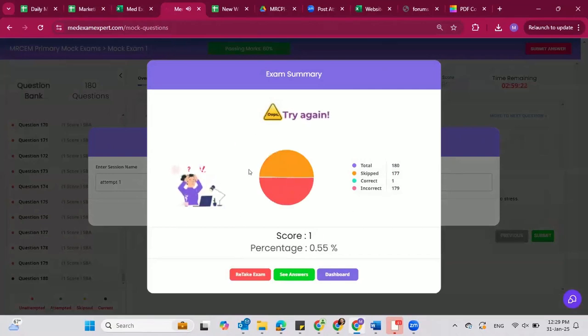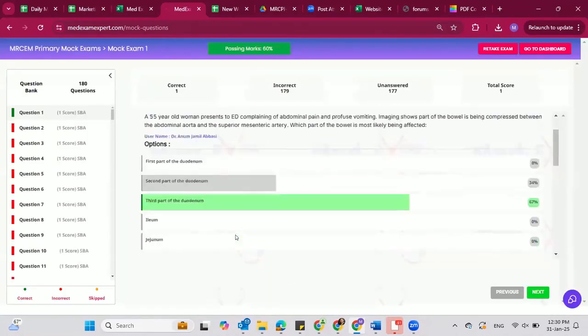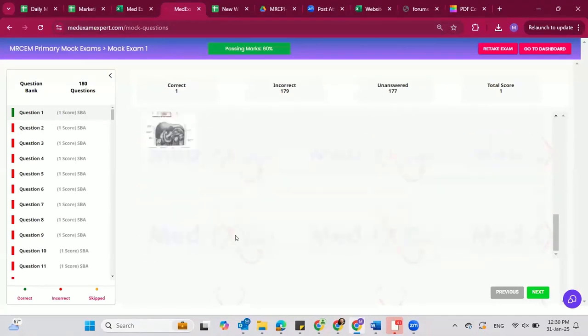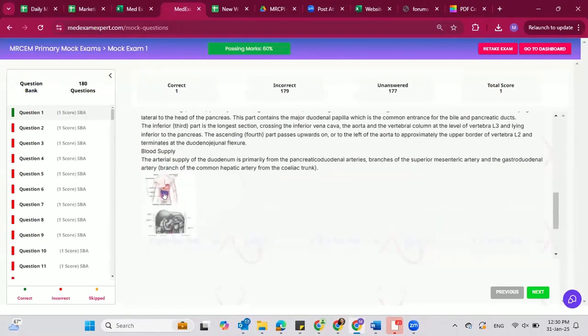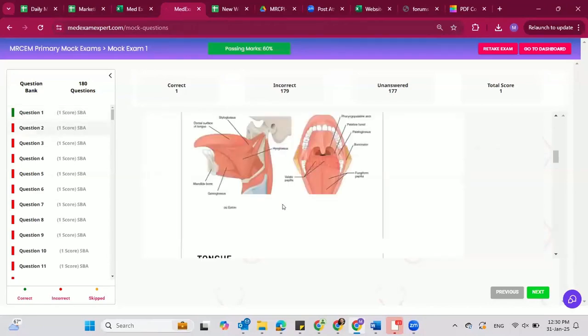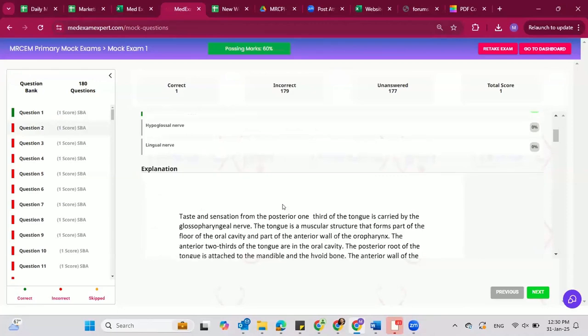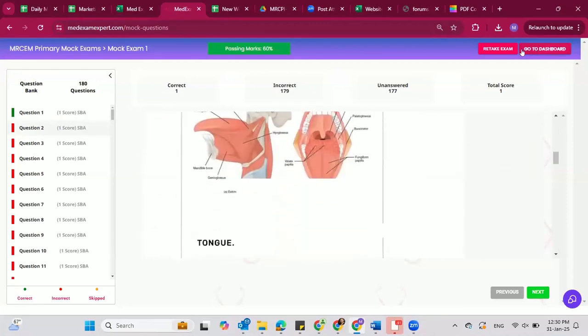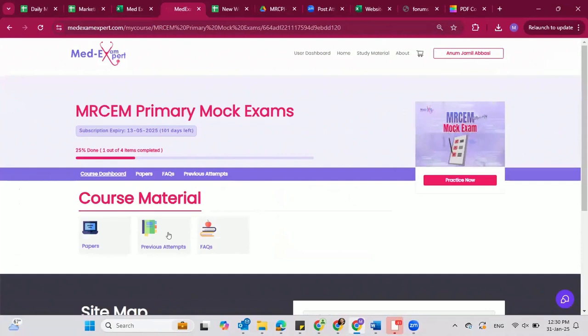So it shows me properly what I have done. I just luckily got 1 correct and all others wrong. So what I'm going to do is see the answers. What happened here? You see, with the answers, there are all the explanations, including images, so that once you are in a mock, you are going to love this thing. All the questions will be there, along with their explanations, along with the correct answer. So this is how you are going to have all the complete help from our website.